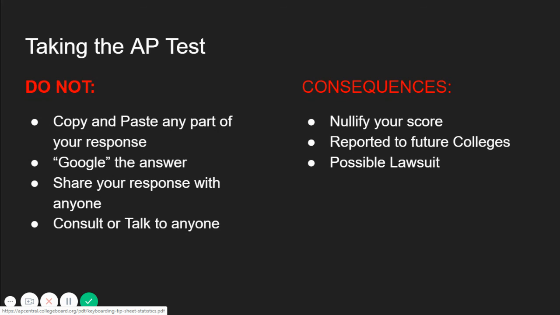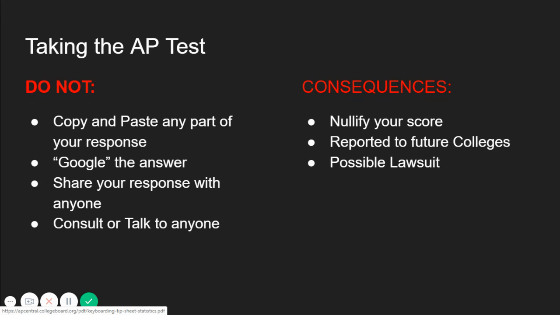Do not Google the answers for your test. The College Board has made sure that there are many false websites out there and many false responses that people who are Googling the answers may copy. And if they do, there will be consequences for cheating on the test.